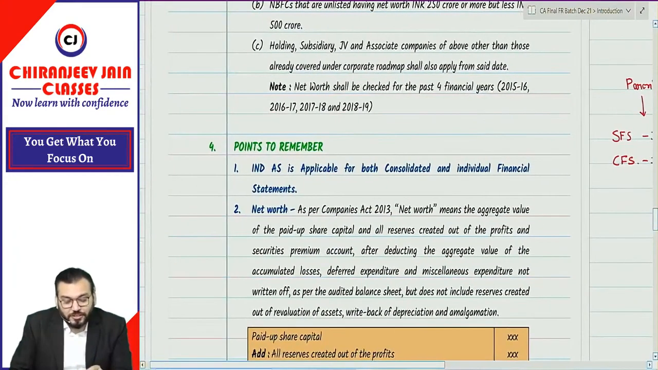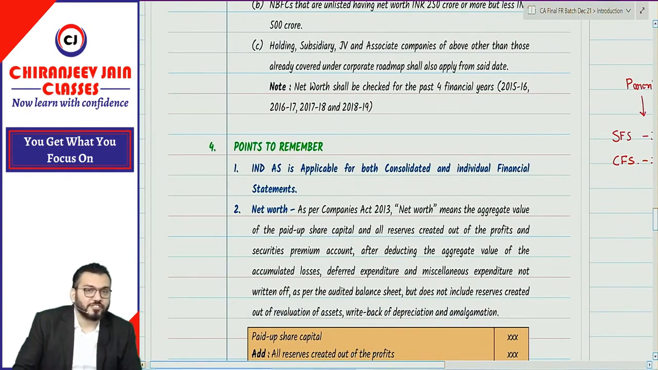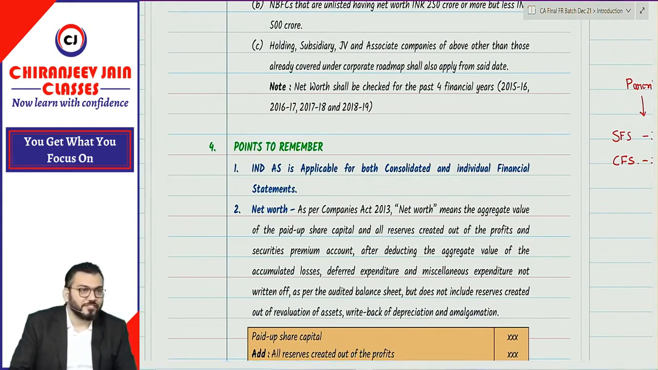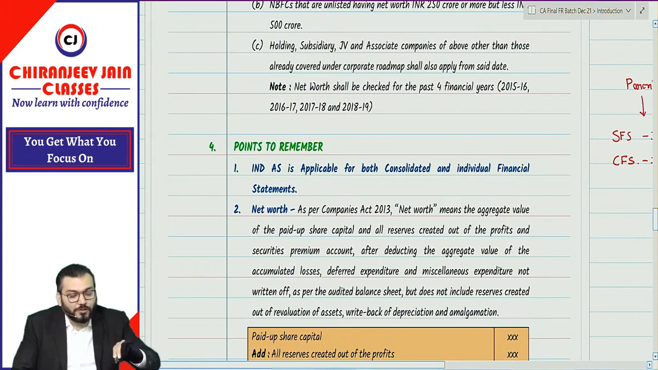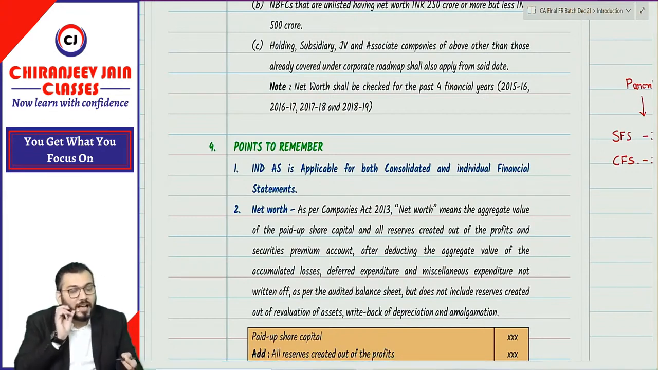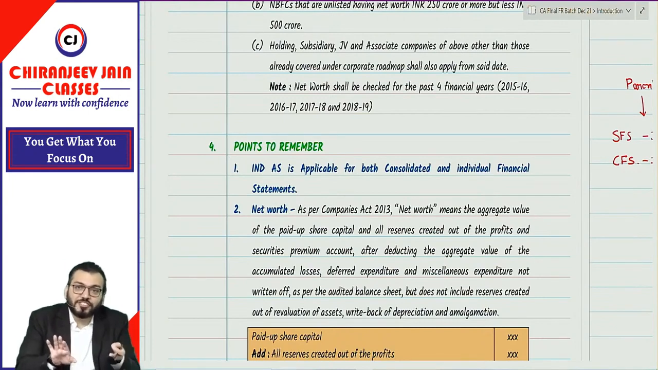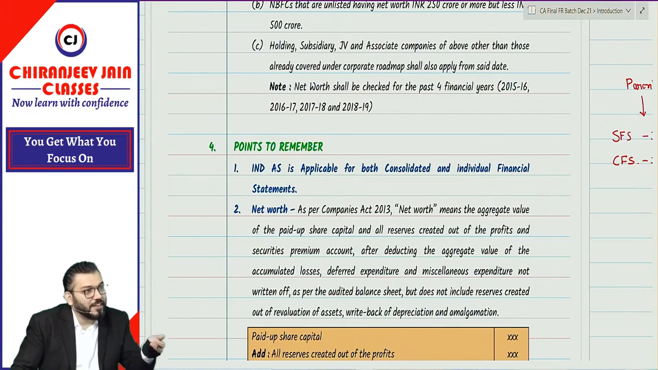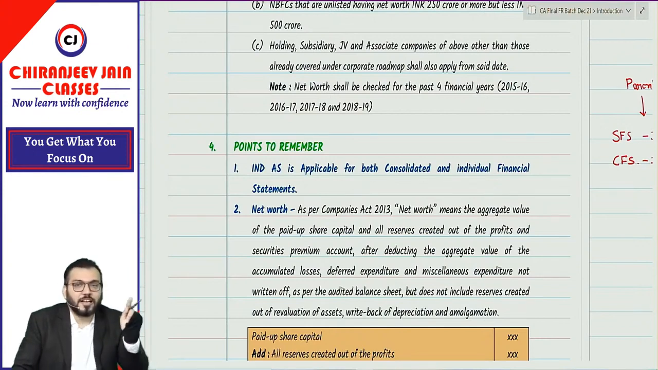Therefore you can see written that Ind AS is applicable for both consolidated and individual financial statement. Now you must be thinking why separate financial statement has not been mentioned. I hope you are understanding my point. The point is that for a parent company, as per Ind AS, consolidated financial statement is mandatory. Means they need to prepare consolidated financial statement as per Ind AS, not as per Companies Act.